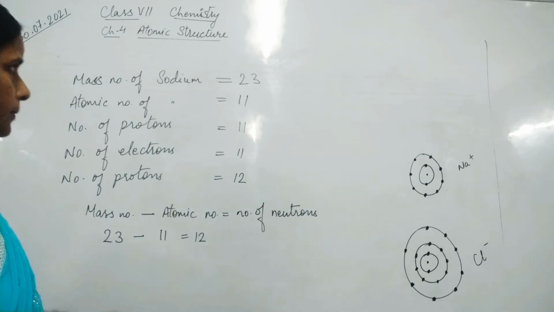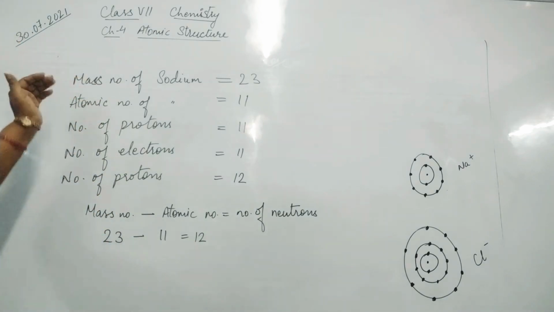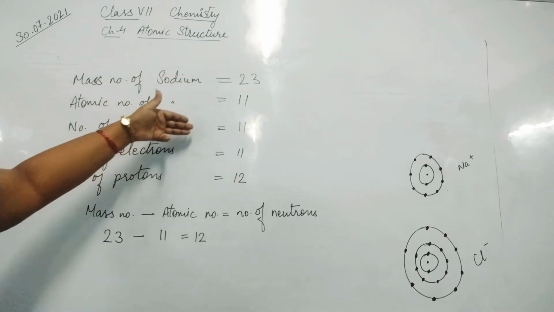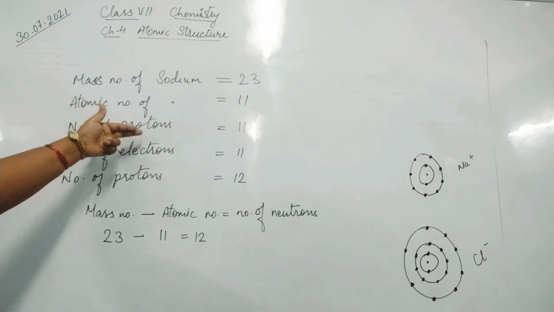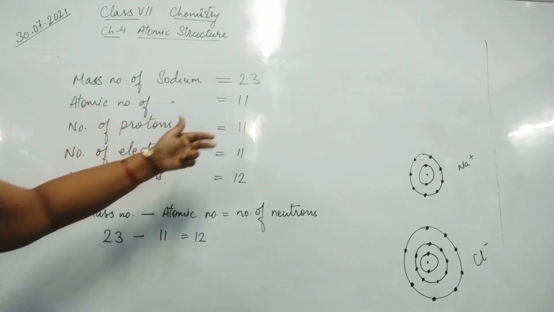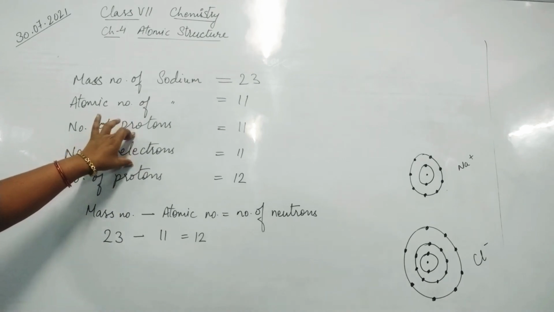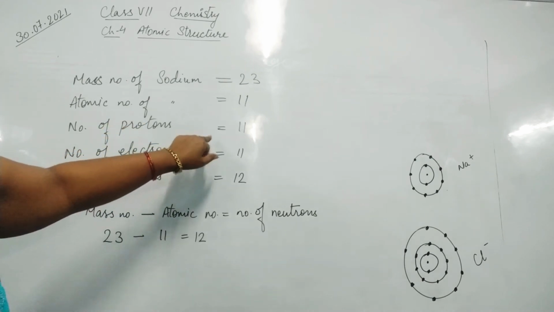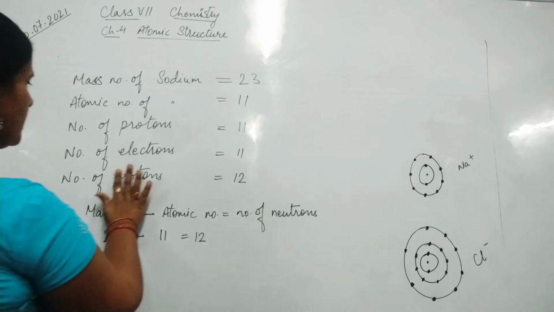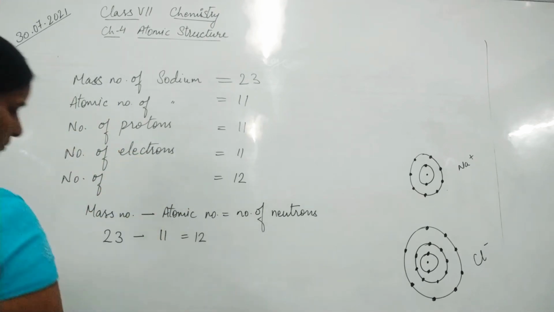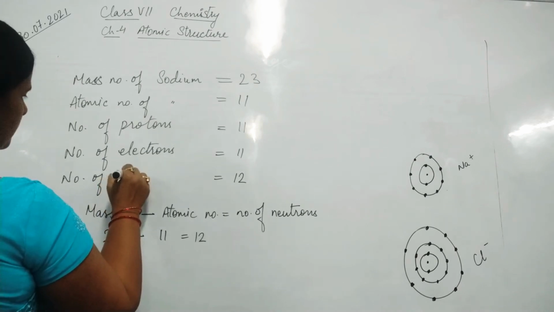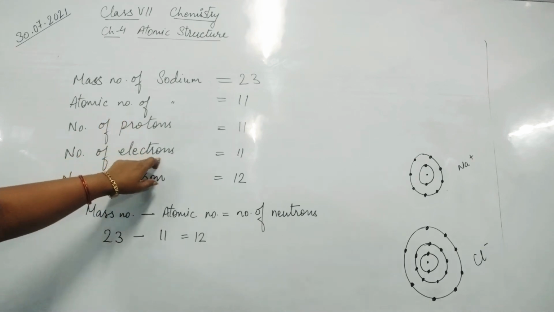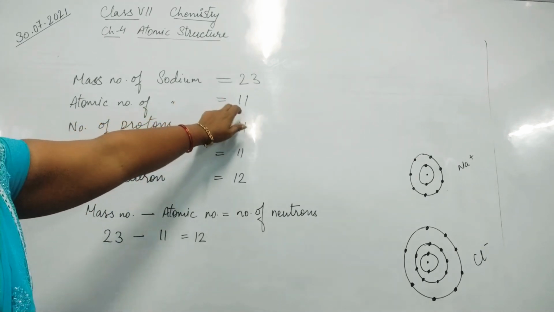Now you can see here I have written certain things. Mass number of sodium is given 23 and atomic number of sodium is 11. This we know. Now number of protons is always equal to atomic number, that is 11, and number of electrons and number of protons are always equal. Electrons equal protons. So here we can say this is a neutron. So number of protons and electrons are always equal to the atomic number.